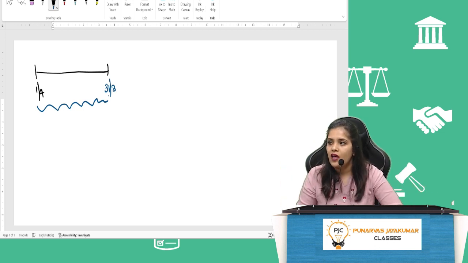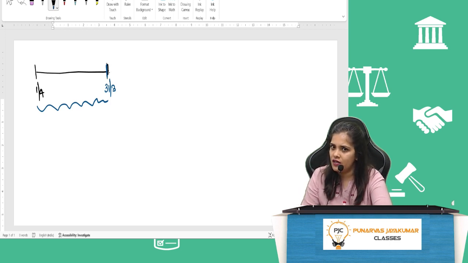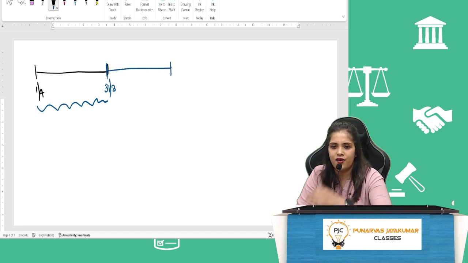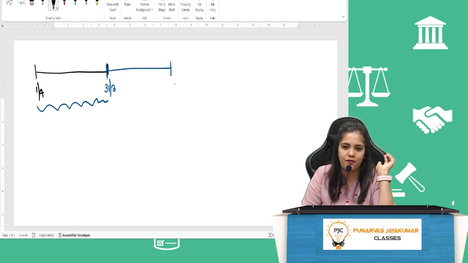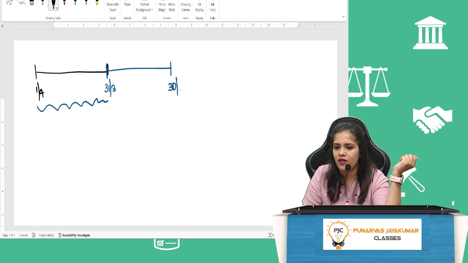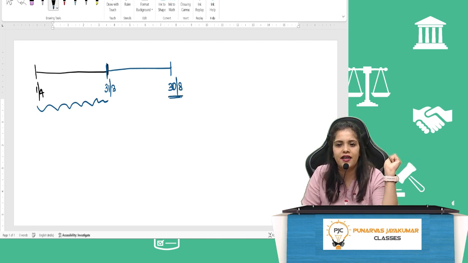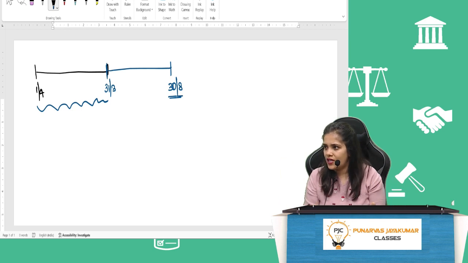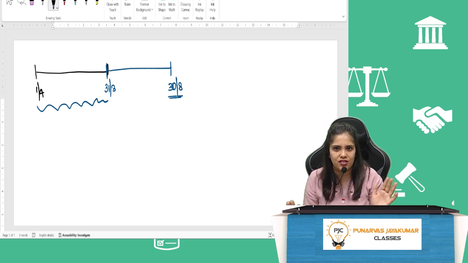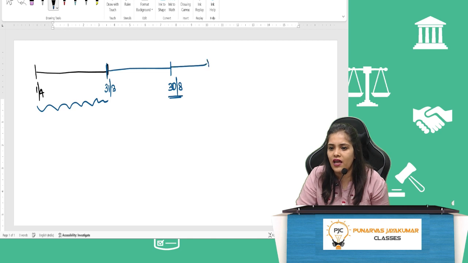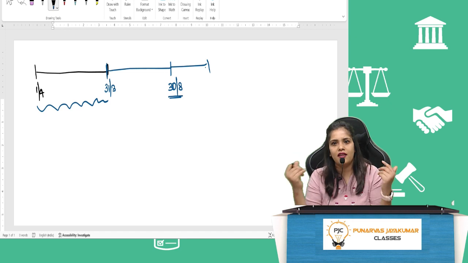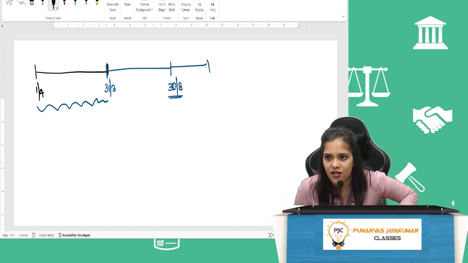ठीक है? अब after this, on this date, financial statements will be ready. No. Can I say it will take some period of time? Correct? No, it will take some period. Let's say it took time till 30th August. Okay, on this date financial statements were ready, the board of directors का meeting happened and they approved the financial statements. Okay, thereafter we will have annual general meeting, you'll call the shareholders, you will show them the financial statements and then it will get adopted in the AGM. Correct? No, ऐसे ही तो होता है ना.